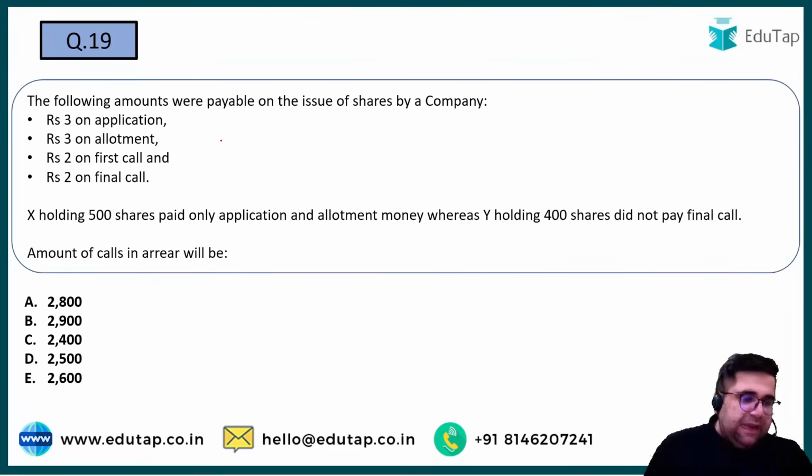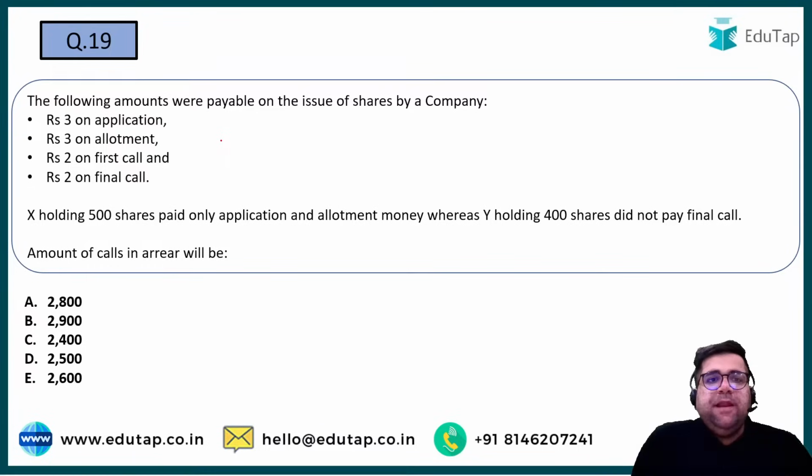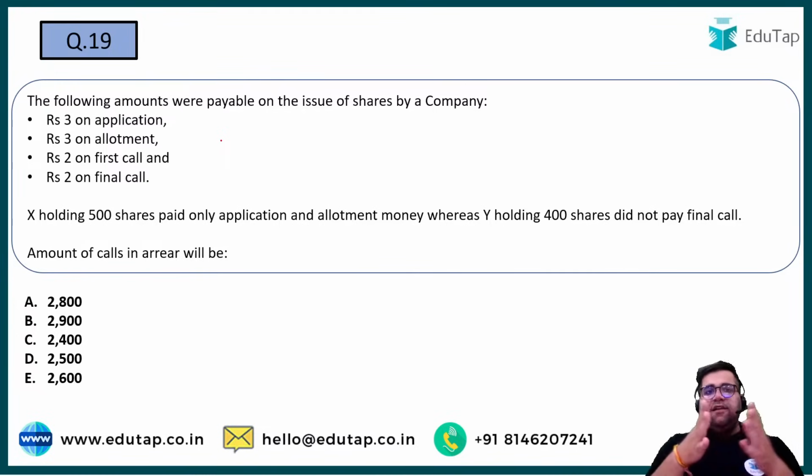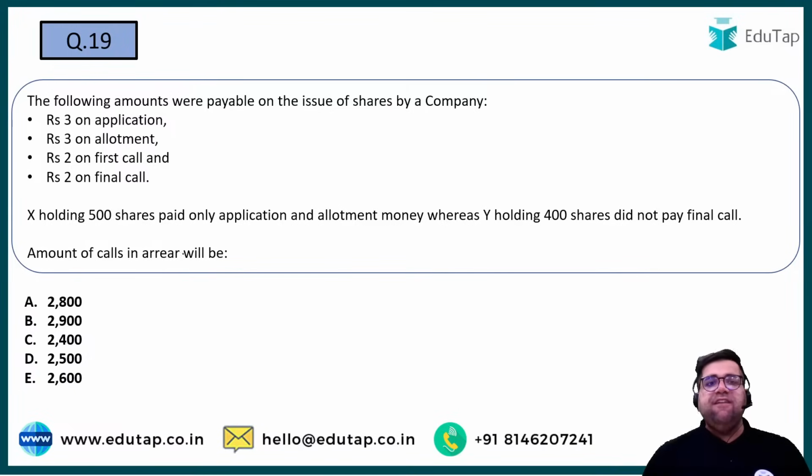Right? Question number 19 now. Which from the following amount were payable on the issue of share by the company? So a company has called 3 on application, 3 on allotment, 2 on first call, and 2 on final call as well. So total money is 10. X holding 500 shares has paid only application and allotment money. So Mr. X has not paid the money which was due on call. Whereas Y was holding 400 shares but he has not paid the money on final call.